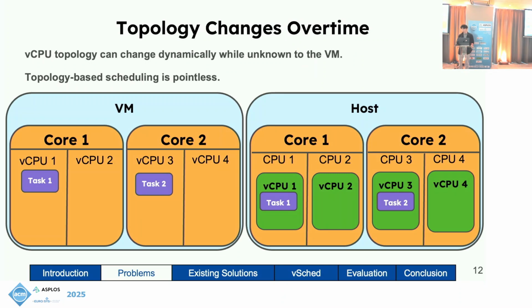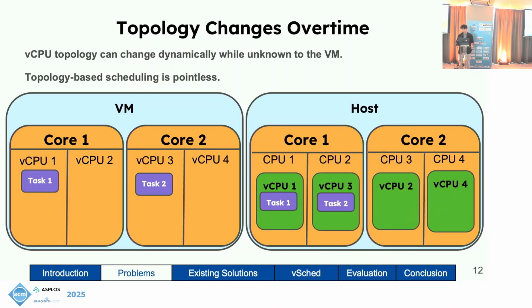vCPUs are not only interruptible, they are also movable. This means that vCPU topology can change dynamically when the host moves vCPUs. These changes are unknown to the guest VM, and can interfere with standard topology-based scheduling. In this example, our guest VM has 4 vCPUs and is initially correct about their topological layout. The guest then schedules task 1 and task 2 as far apart as possible to allow each task to get access to the most die space, on vCPU 1 and vCPU 3. Yet the host, for a variety of reasons, can choose to move the vCPUs.